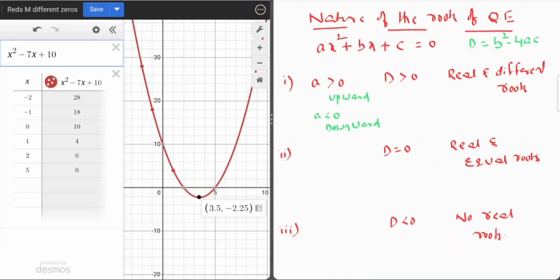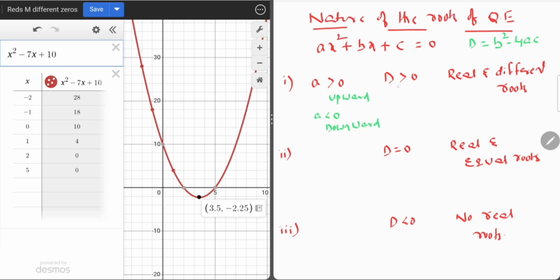So, nature of the roots of a quadratic equation. Now we have the quadratic equation ax square plus bx plus c is equal to 0. As the degree is 2, we have two roots. We can decide the nature of the roots by looking at the discriminant D. The formula is D is equal to b square minus 4ac.